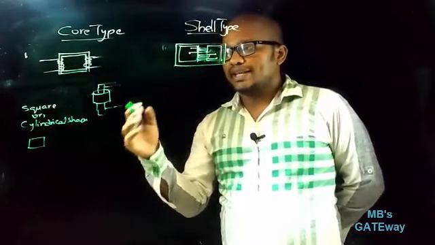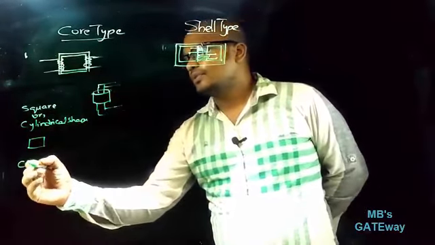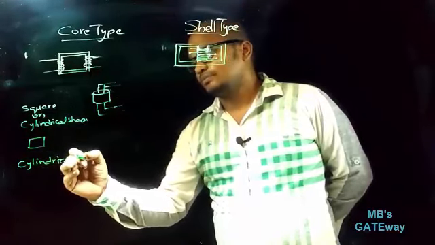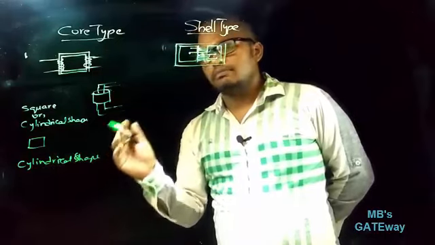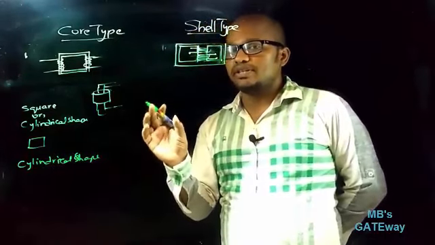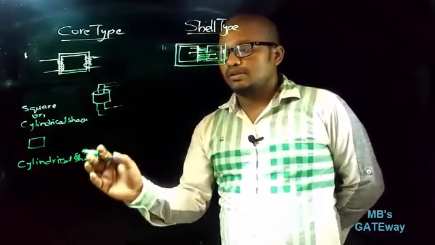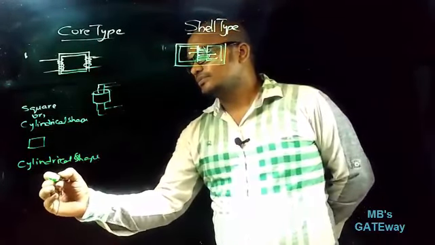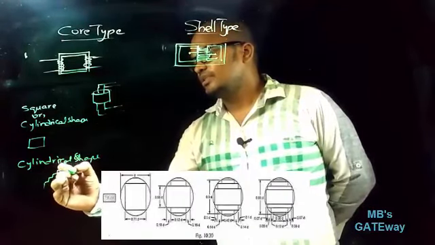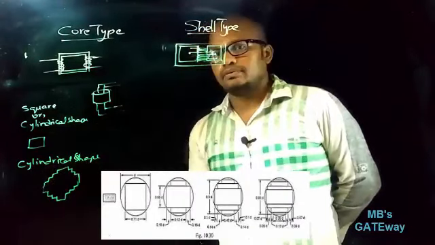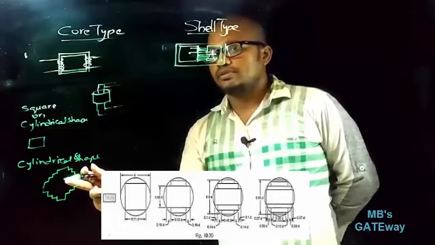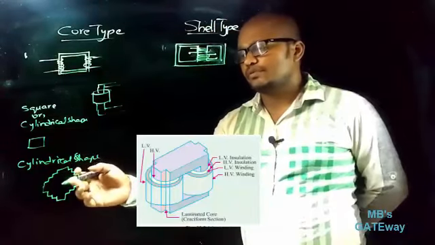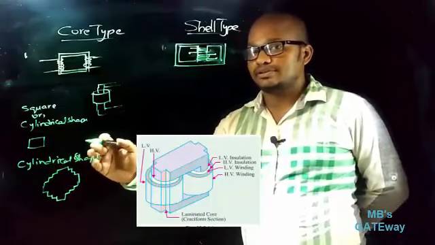And for higher rating transformers, the transformer winding is of cylindrical shape only, because for cylindrical shape of winding mechanical strength is more, and the core cross section is of cruciform, that is it will look like this, having many steps. So the transformer core cross section for higher rating transformers will look like this, and for high rating transformers these steps of cruciform are increased.